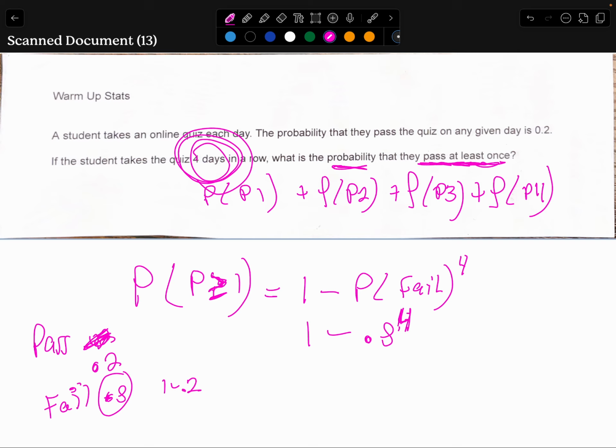So this is a very, very common thing where you have the complement. You can look it up in your notes. So it can happen. 1 minus the probability of failing is the probability of passing. So if you had a 40% chance of passing, then you would have a 60% chance of failing, which is 1 minus the 0.4, right?